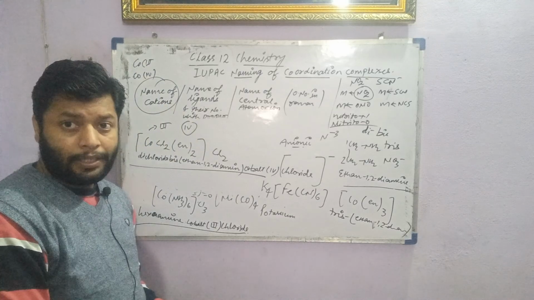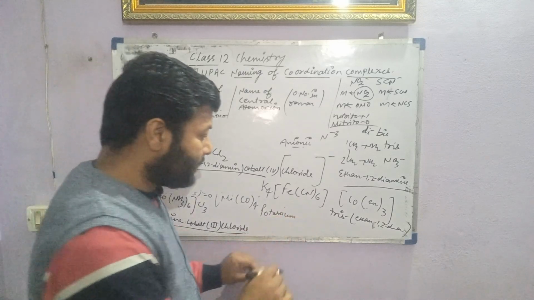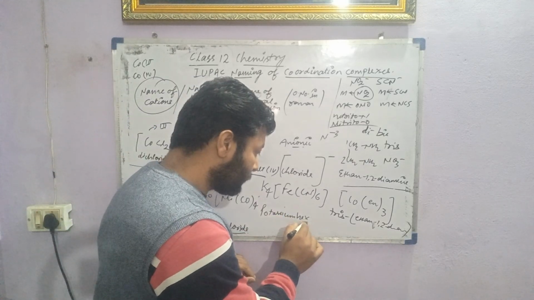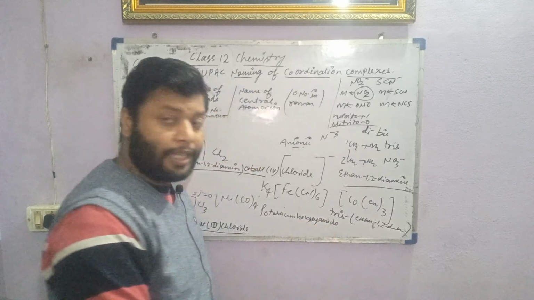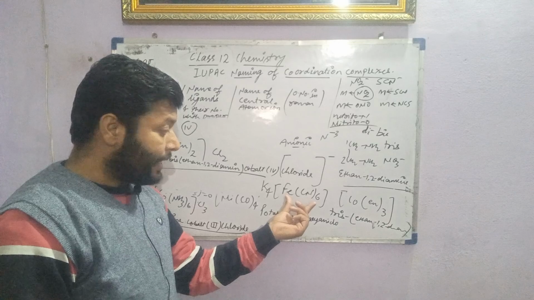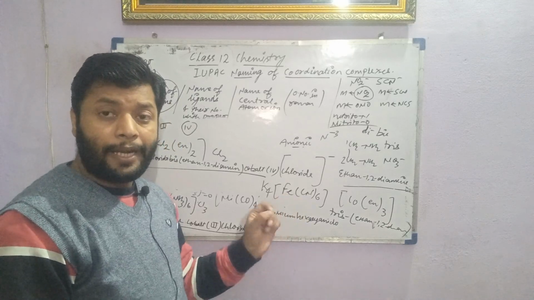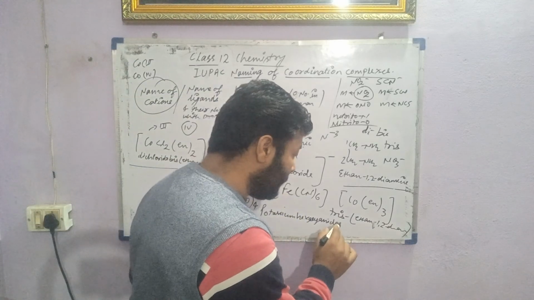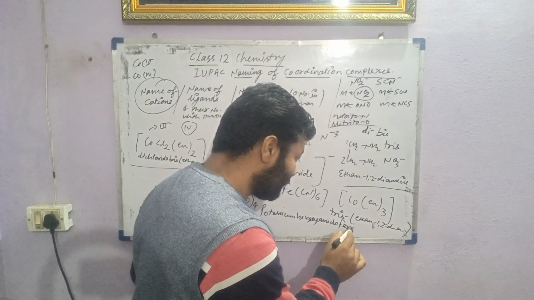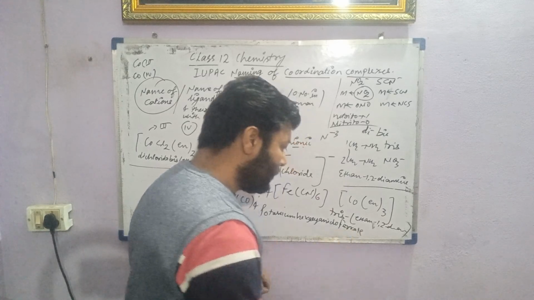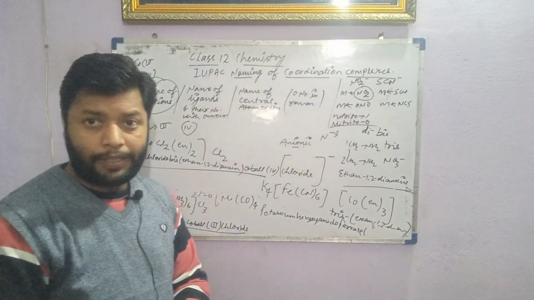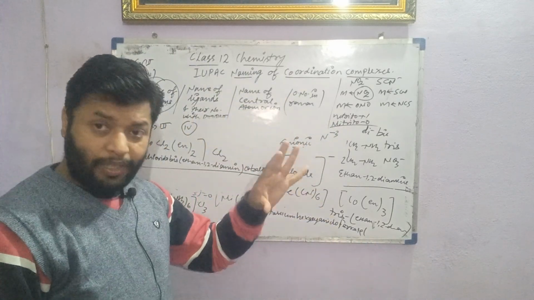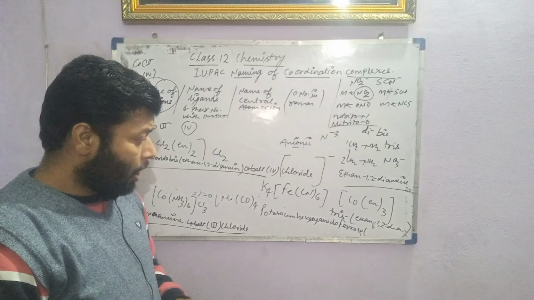Then you have to mention the name of the ligand, hexacyanido. Now this is an anionic complex, so iron must end with -ate: ferrate. The name is ferrate, and then the oxidation number in Roman.